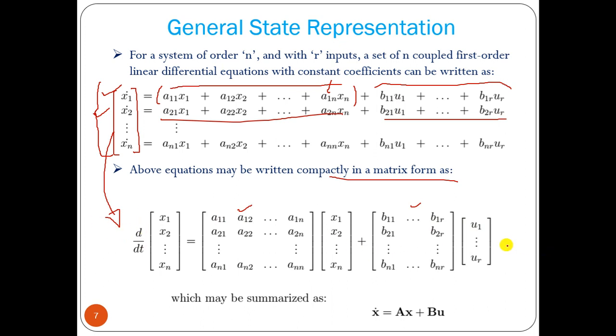So this equation we can write in a particular form: x dot equal to A x plus B u. This is your A matrix, this is your B matrix, this is your state variable vector, and this is your input vector. A is called the system matrix, and B is the input matrix.